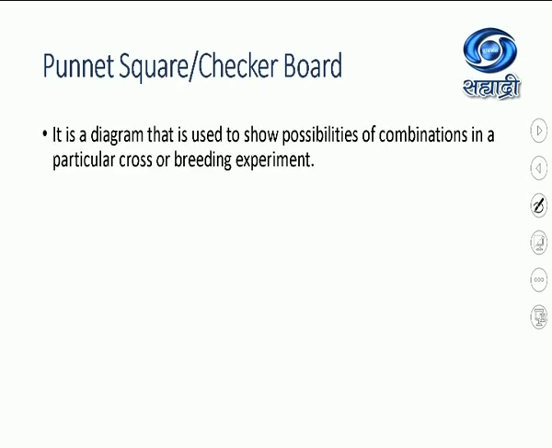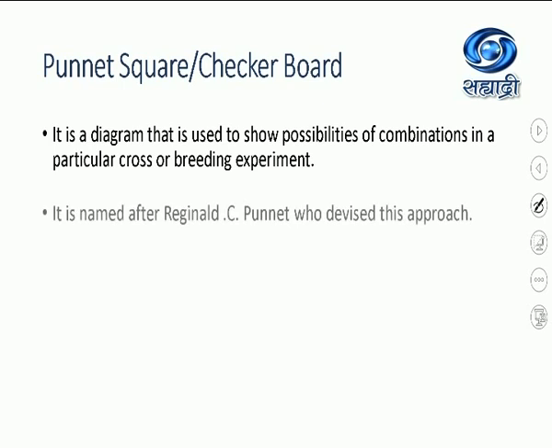Let us talk about the Punnett square or checkerboard. It is a diagram that is used to show possibilities of combinations in a particular cross or breeding experiment. All the mathematical conclusions are shown with the help of a chart or a board, or what we can say a table, and that is represented by the Punnett square.